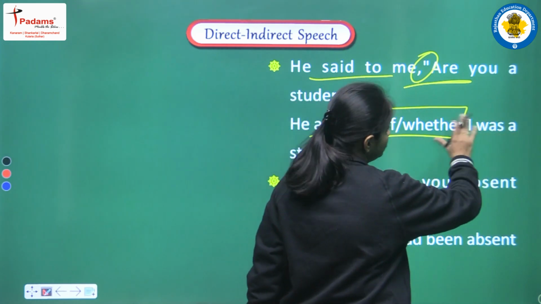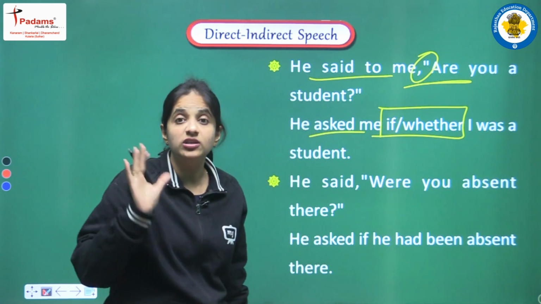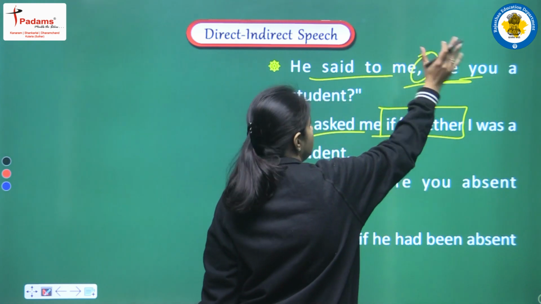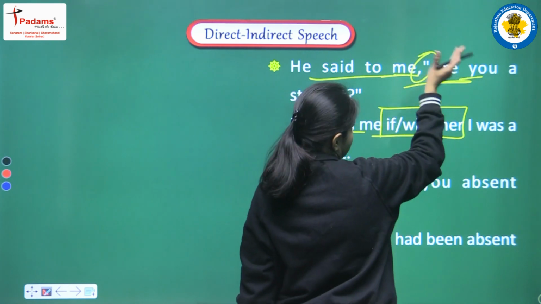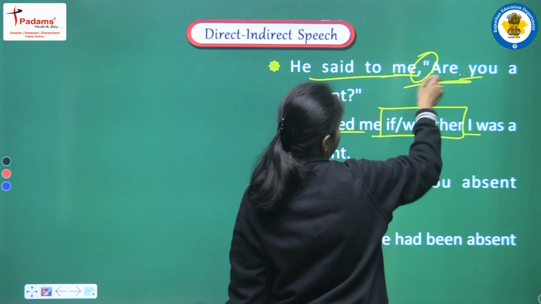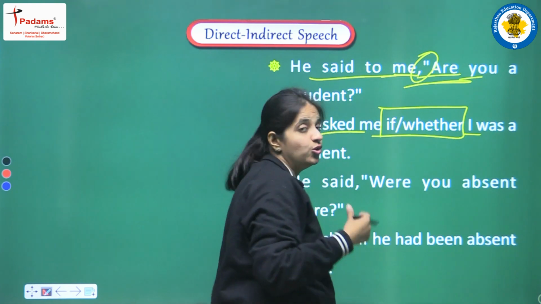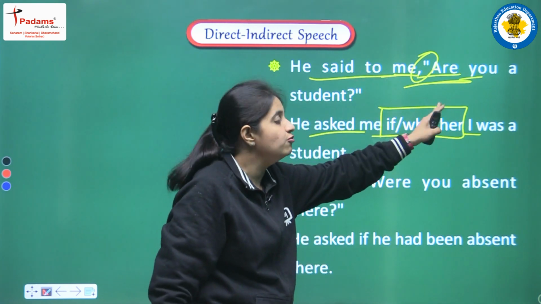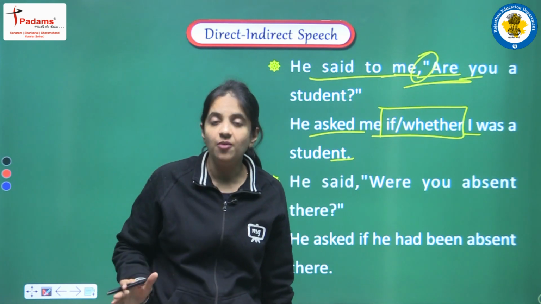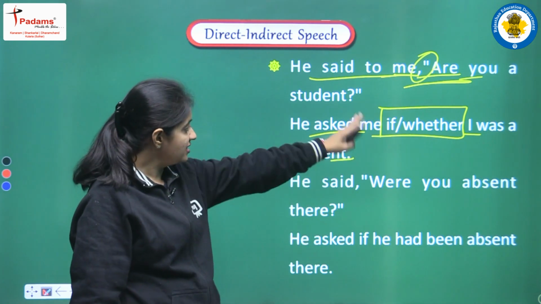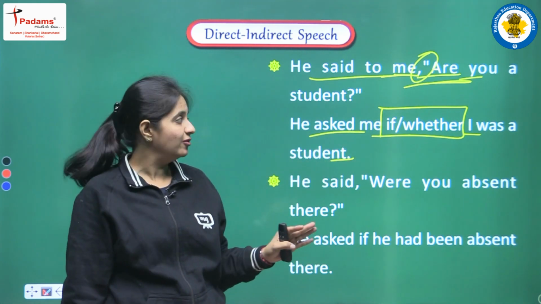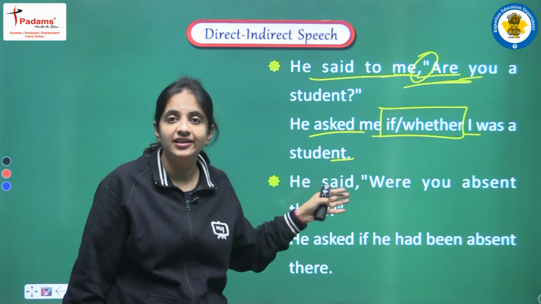Okay, and yes, the structure will be also in a positive form, and this is the reason first of all we are doing the changes in the pronoun. You, it will be changed according to me, that is an object, and for that we are writing I. Next, here we are having are, so we are converting that into past form, and we are using was. Okay, and in the end of the sentence, yes, we have to add full stop, and this is the reason the complete sentence will be he asked me if or whether. We can use any one word. I was a student. Clear?